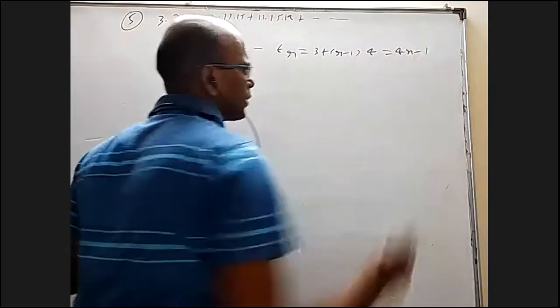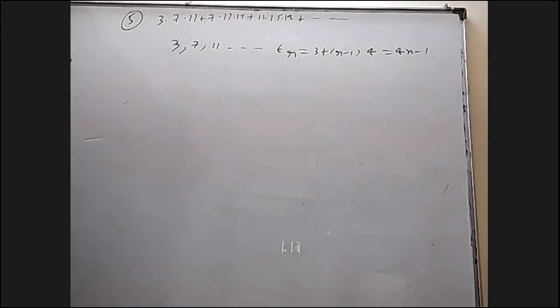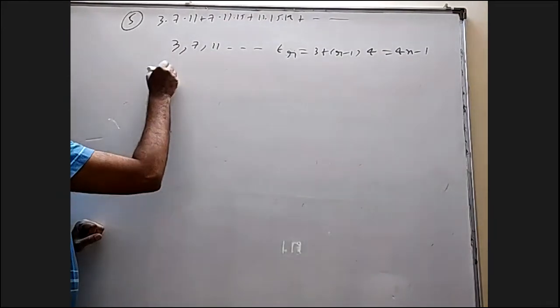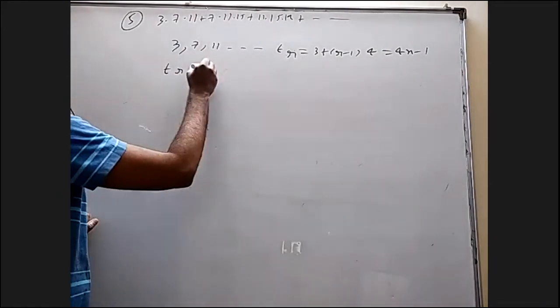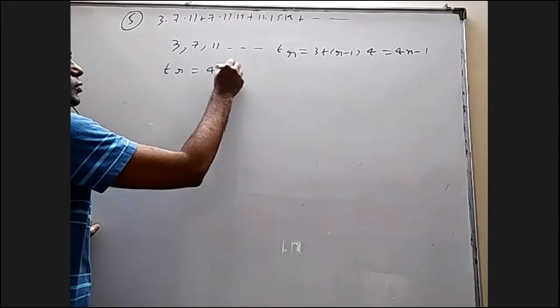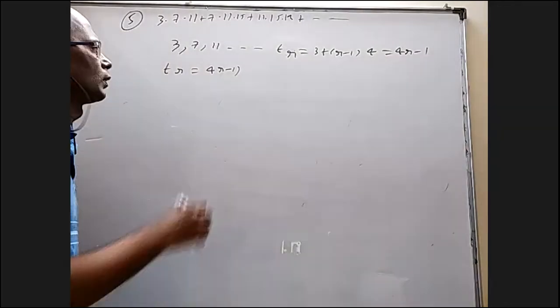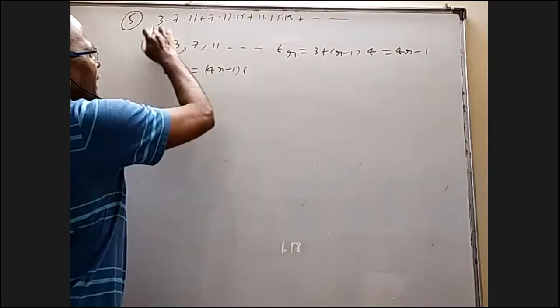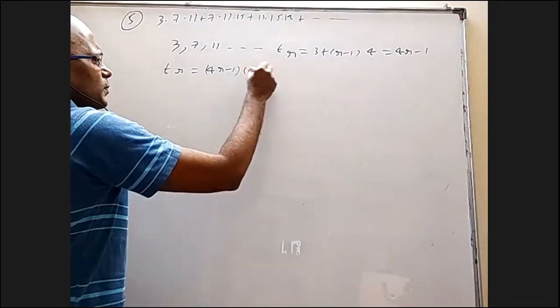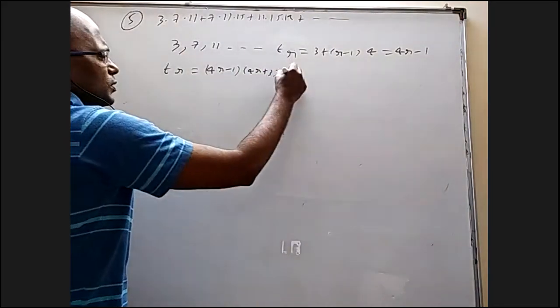It is 4r minus 1. So the rth term for the series is (4r minus 1) into, when I add 4, (4r plus 3), because the common difference is 4, into (4r plus 7).